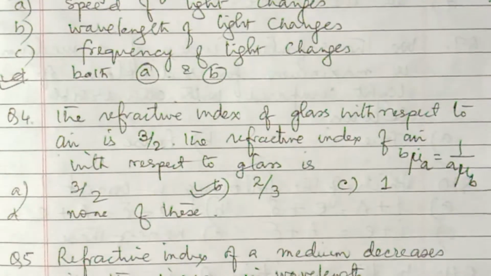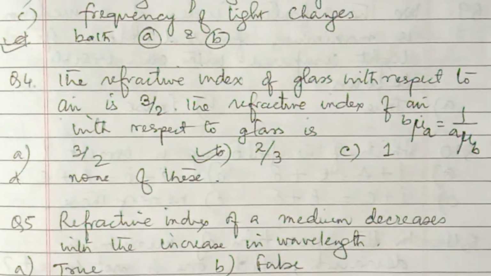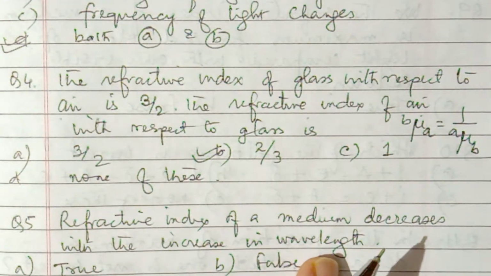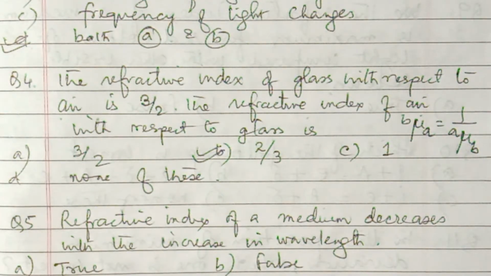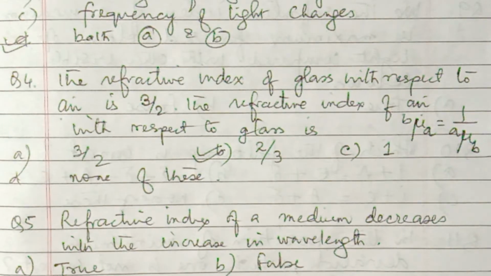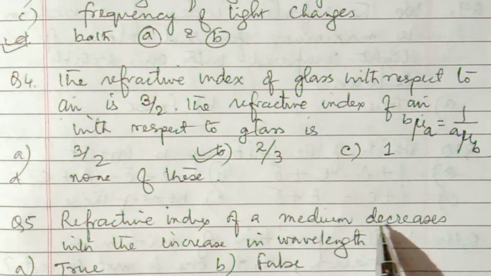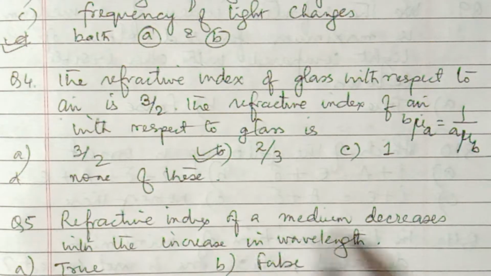Next, number 5: refractive index of a medium decreases with the increase in wavelength. So what is the answer? Refractive index decreases with the increase in the wavelength. So this is true.